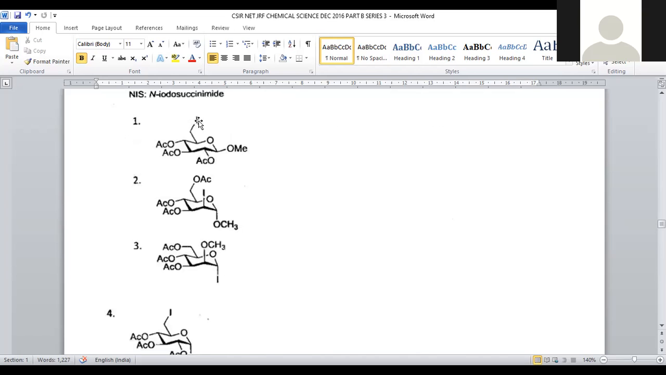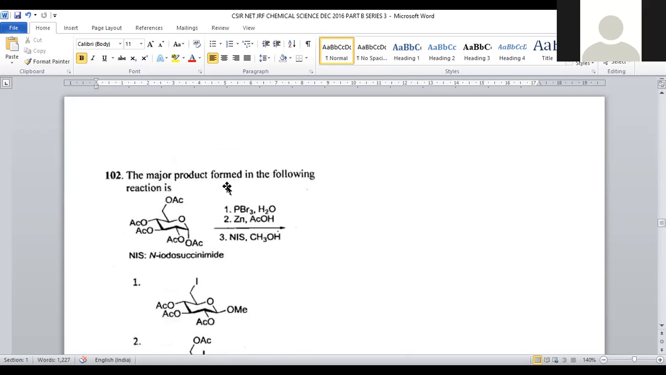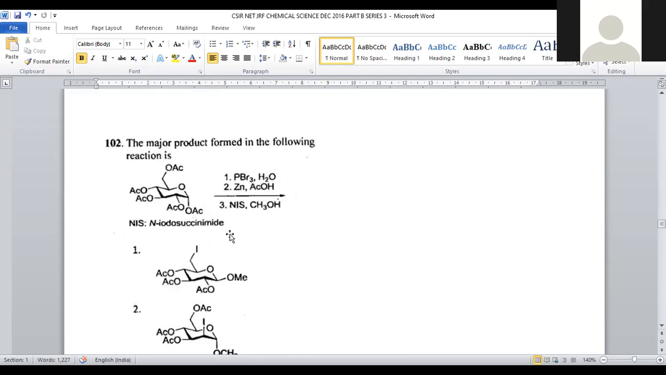Let us see where it is given. Iodo at the last carbon, it is not correct. Sixth carbon, it is substituted, not correct. Iodo at the second carbon, it is possible. And here also OCH3, OAc, OAc, this is the exact structure. The correct answer for this problem will be option number 2.